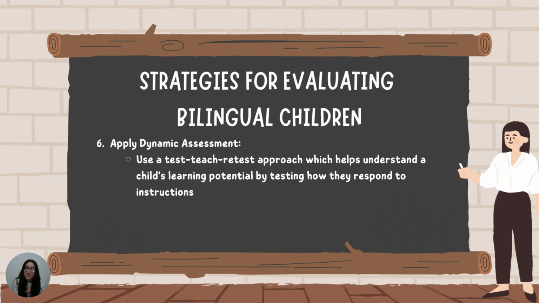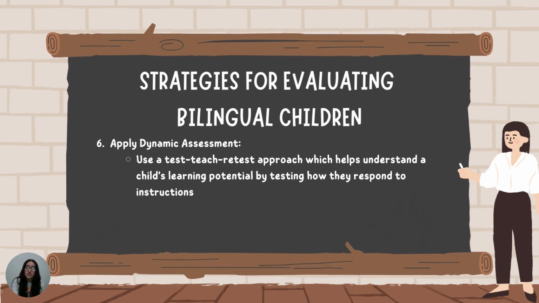And our last strategy is number 6, to apply dynamic assessment. You can do this by using a teach, retest approach, which helps understand a child's learning potential by testing how they respond to instructions.